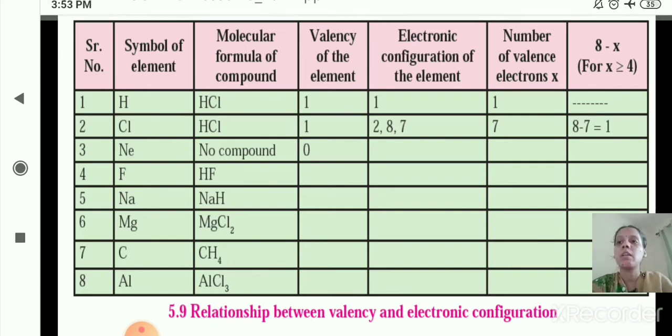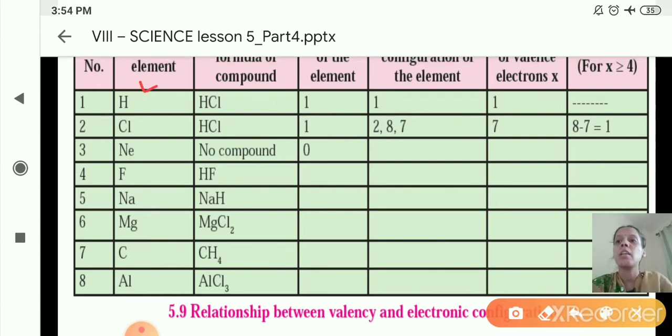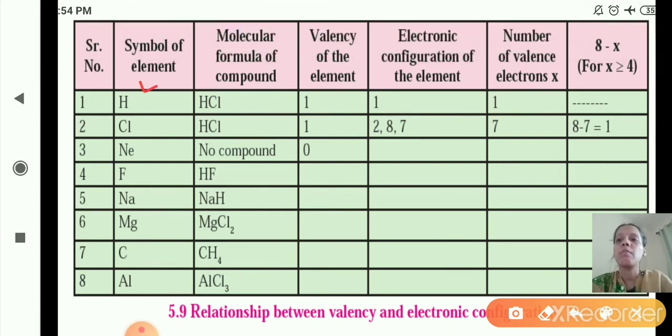As you can see here, symbols are given, molecular formula of compound, valency of the element, electronic configuration, number of valence electrons means X, and then the last one is 8 minus X, where X is greater than 4 or X is equal to 4.